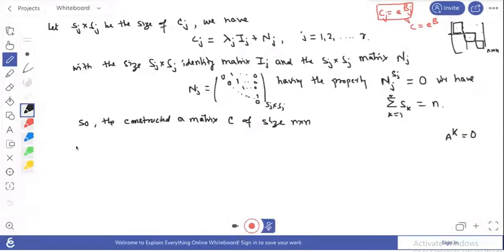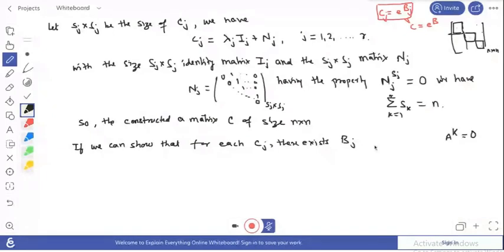So if we write the same thing: if we can show that for each C_j there exists a matrix B_j such that C_j equals exponential of B_j, this implies that C equals exponential of B. If we can prove that each C_j equals this, we conclude that C is exponential of B.